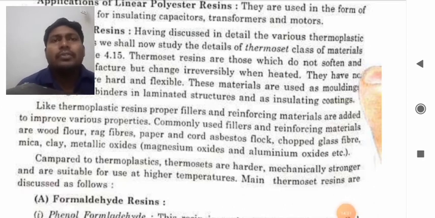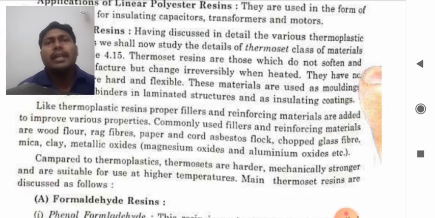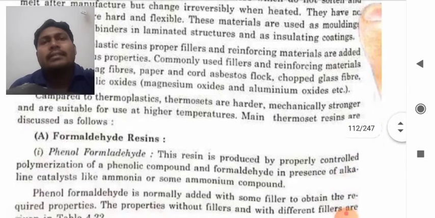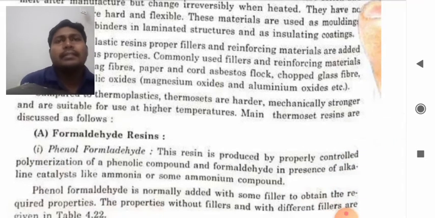So compared to thermoplastics, thermosets are harder, mechanically stronger, and suitable for use at higher temperature. Main thermoset resins are discussed as follows. Formaldehyde resins. Now this is phenol formaldehyde.